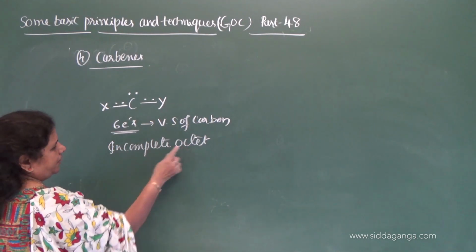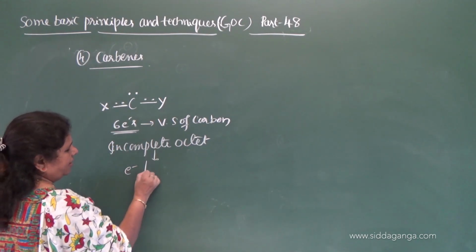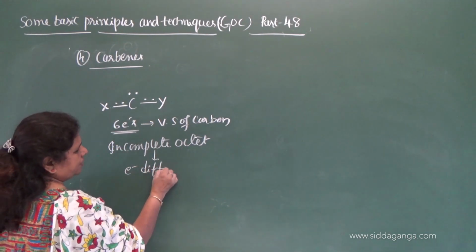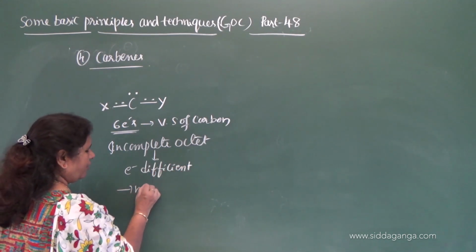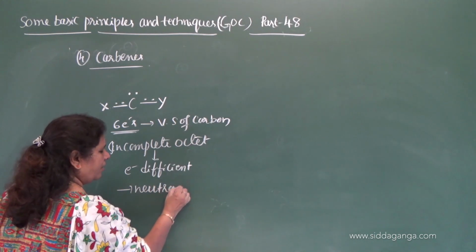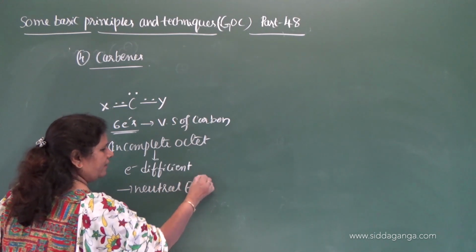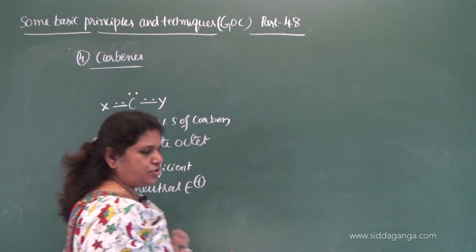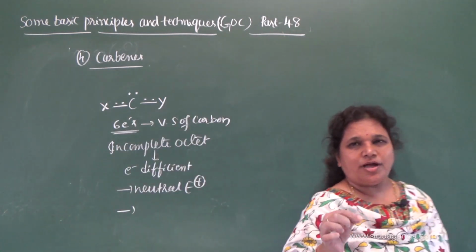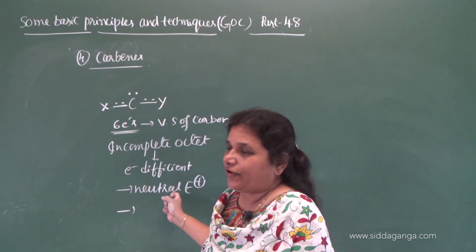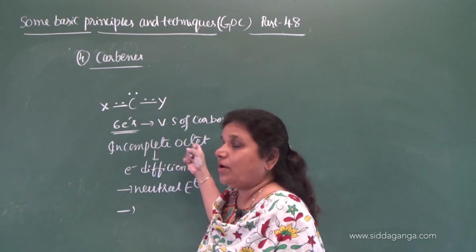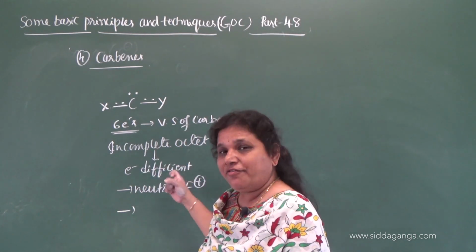Since with incomplete octet it acts as electron deficient, and hence it is a neutral electrophile, and it receives 2 electrons to complete its octet, but it is a neutral electrophile because of incomplete octet, and it is electron deficient.